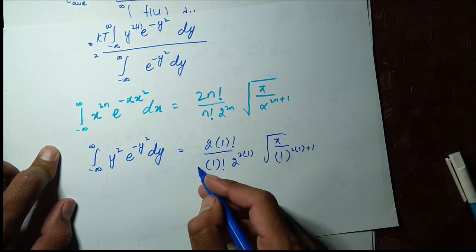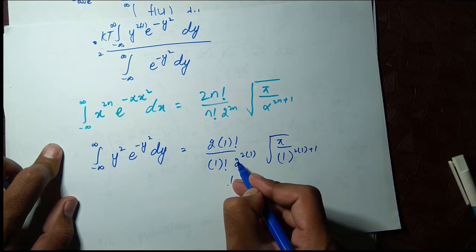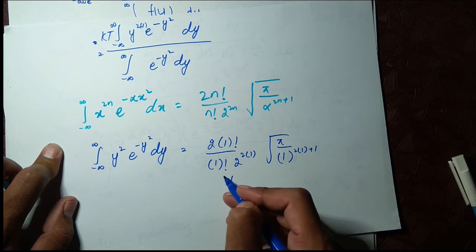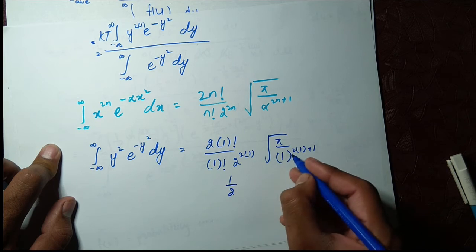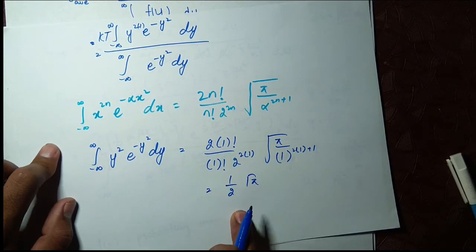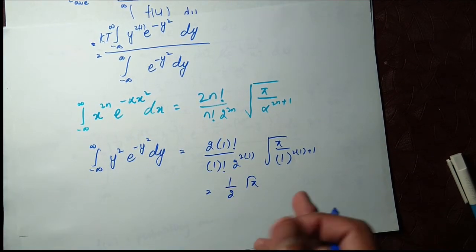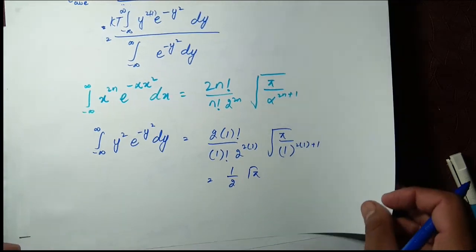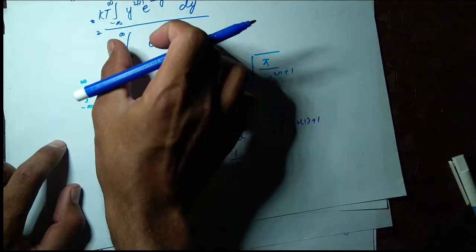So 2 power 2 is equal to 4, and 2 factorial is 2, so 2 by 4 gives 1 by 2. This term will be equal to 1 over 2 under root pi. It was so easy to calculate. Now we are going to put the value to calculate the result.